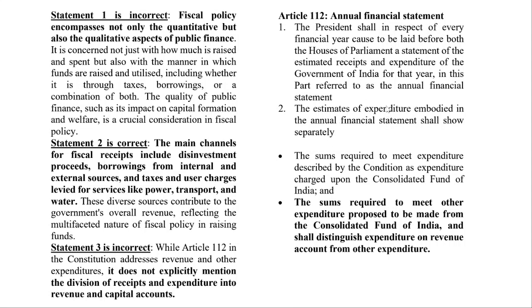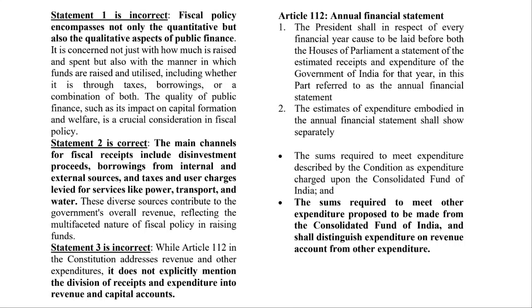Okay, this expenditure will be shown separately. Sums required to meet expenditure described as expenditure charged upon the Consolidated Fund of India. So all this money, all these taxes, all these loans and everything will go to the Consolidated Fund of India. Whenever they want to charge something on the Consolidated Fund of India, there is a certain procedure for it. You simply cannot. You have to pass a bill, a financial bill, and that has to get passed. All that process is mentioned in Article 112.